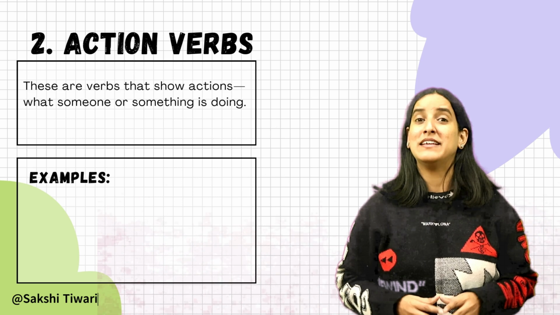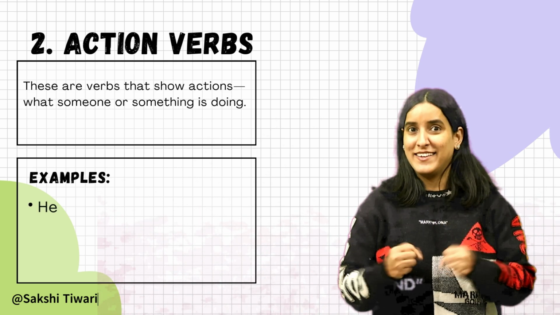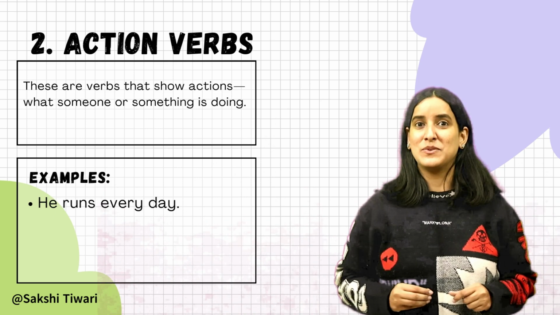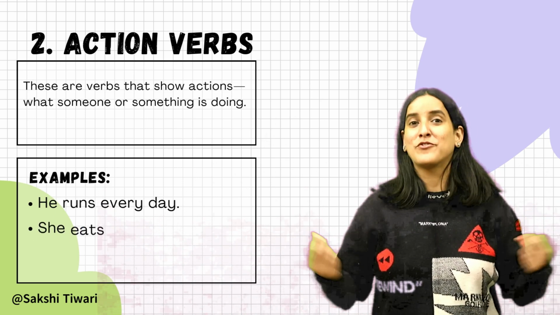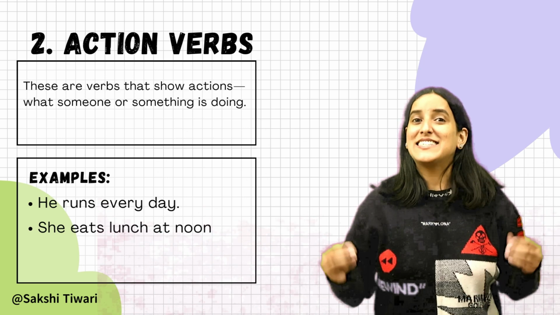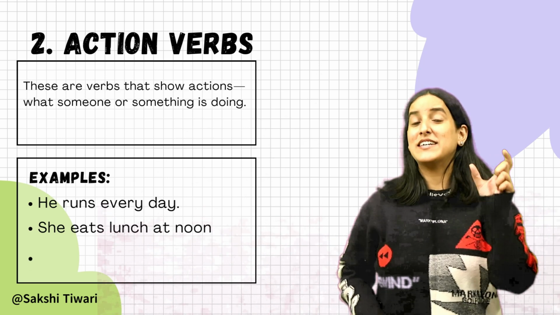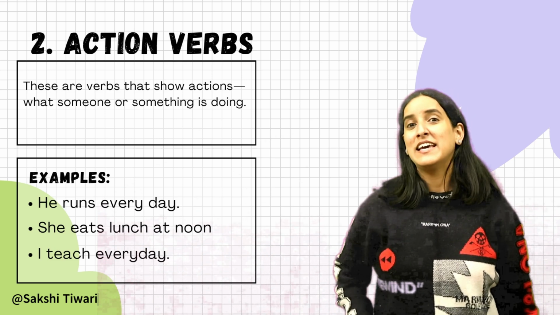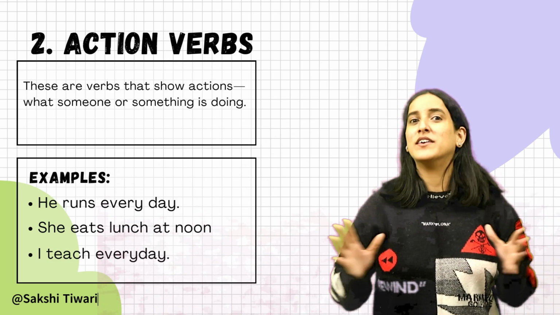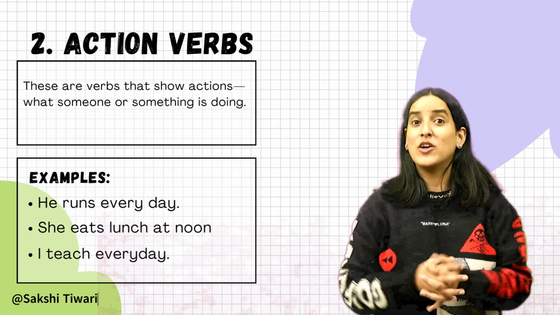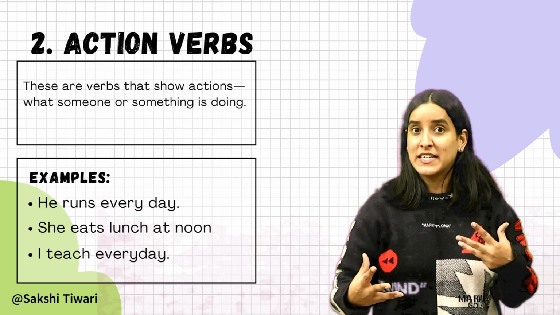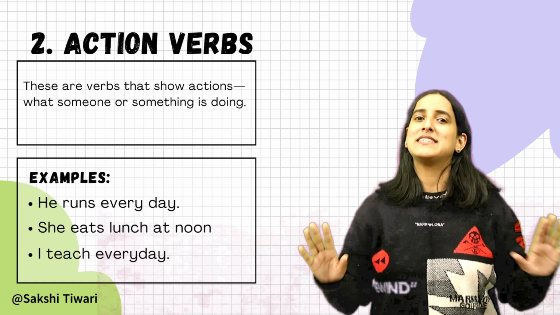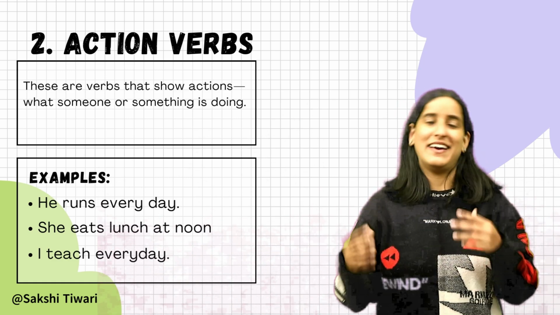Let me give you an example. He runs every day. Now, run is an action verb here. She eats lunch at noon. Now, eat is, of course, an action verb. I teach students, right? Here teach is an action verb. Now how to identify these verbs? See, if a word describes something that someone or something can do physically, like running, jumping, playing, talking, it means it's an action word, an action verb.